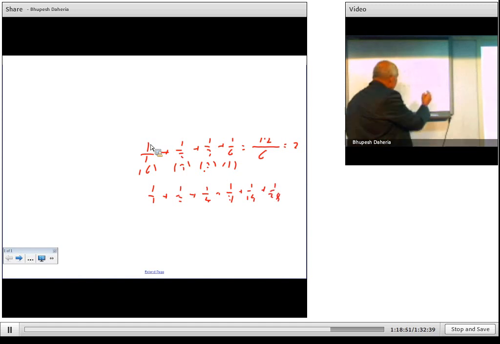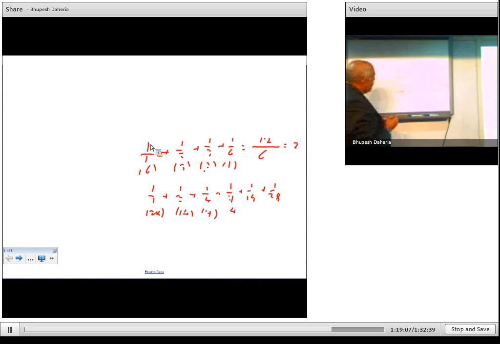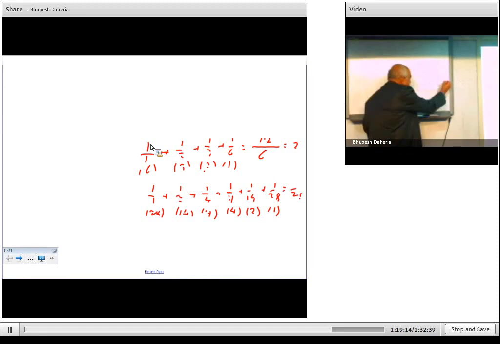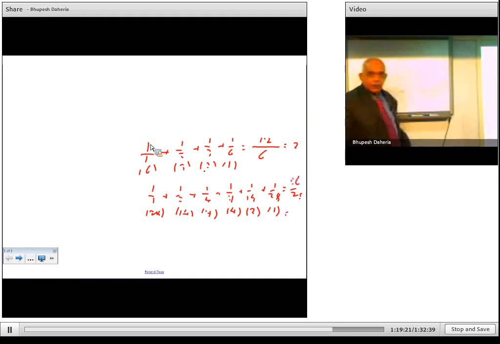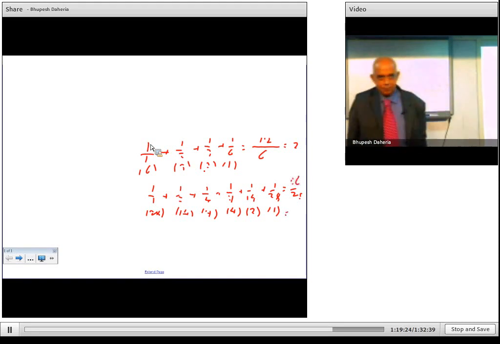Now again you take 28, so you add 28 plus 14, 42, 49, 53, 55, 1, 56. So the sum of the reciprocals will become equal to 2. Right. So this is about perfect numbers.